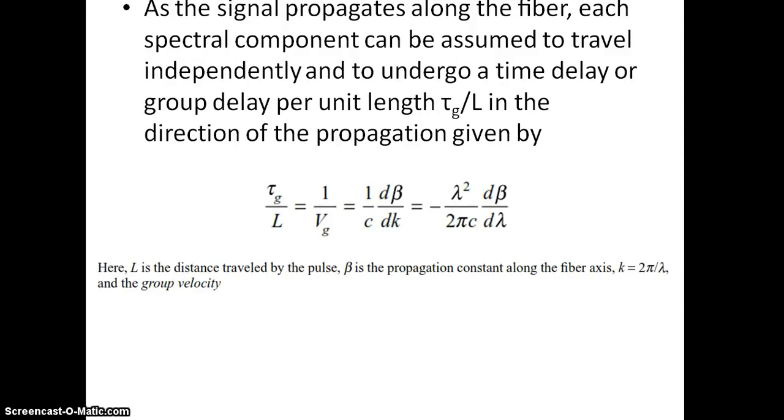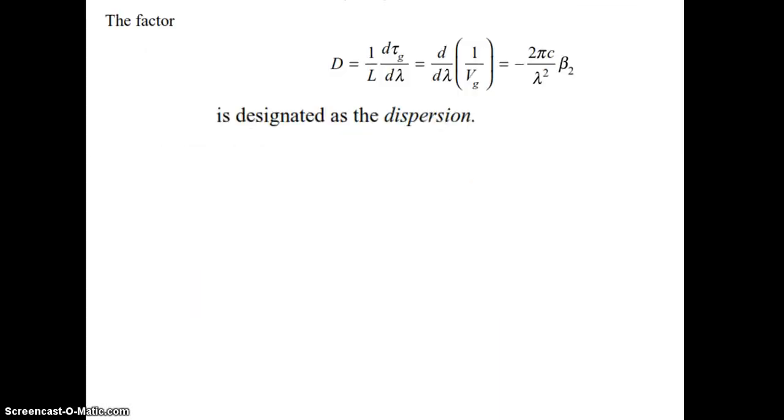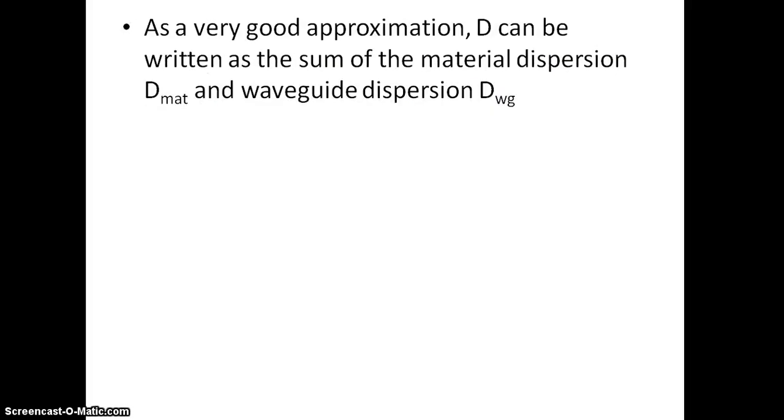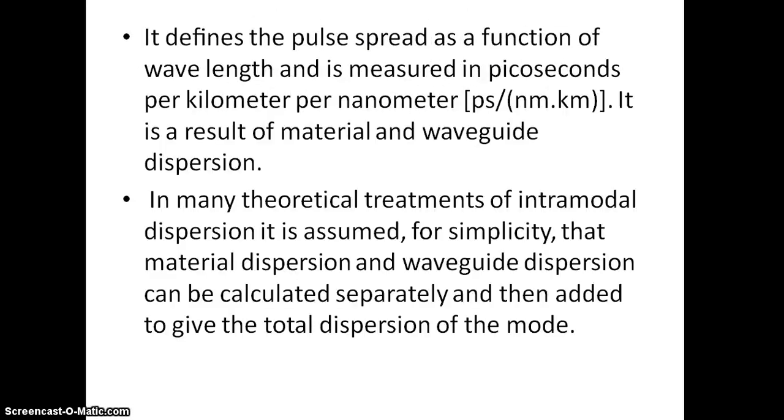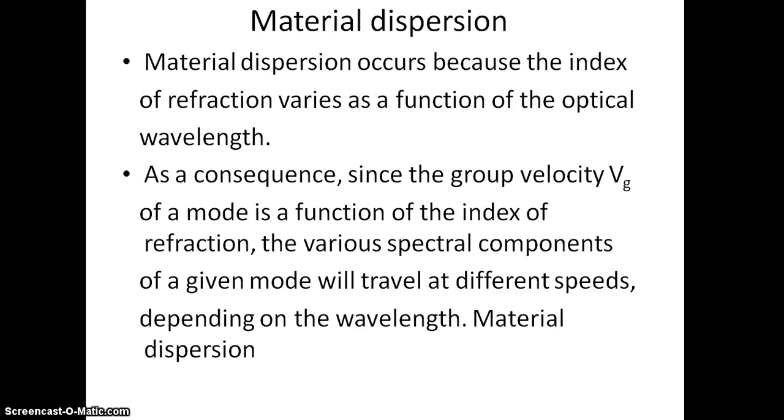So tau g by L equal to 1 by Vg equal to 1 by c d beta by dk equal to minus lambda square by 2 pi c d beta by d lambda. So we are deriving all these. We'll see that. The unit for dispersion, the pulse spread as a function of wavelength, is measured in picoseconds per nanometer kilometer. So nanometer is a unit for wavelength and kilometer is the unit for distance. So it is a result of material and waveguide dispersion.